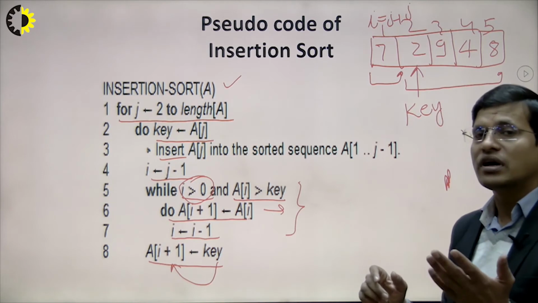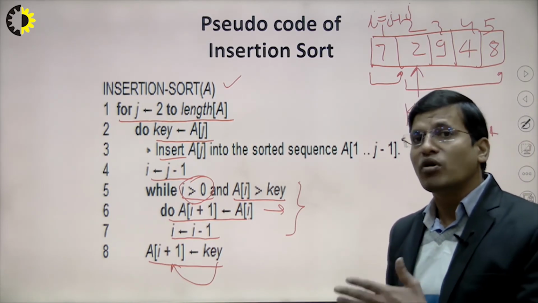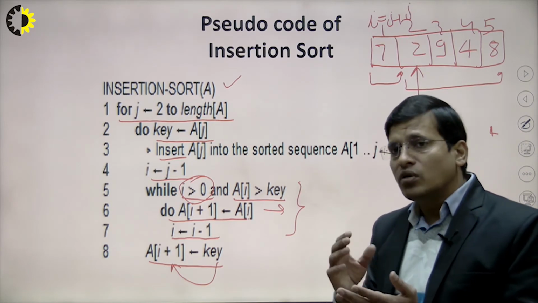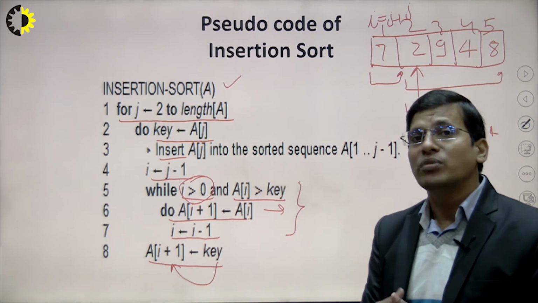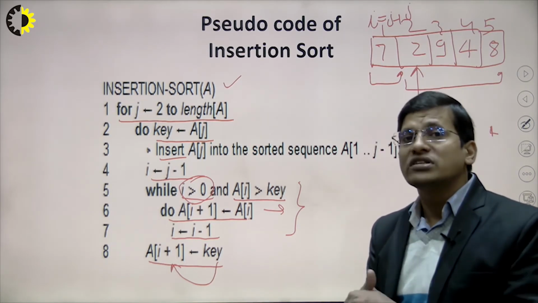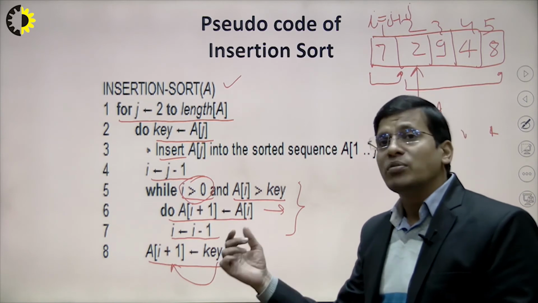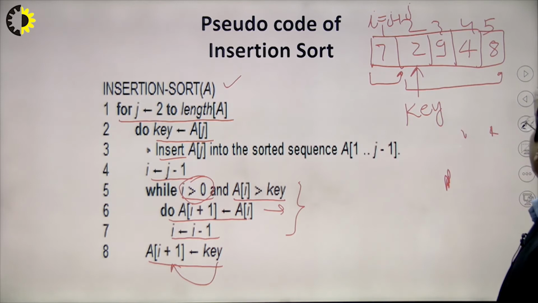Because suppose we have compared with the data element, and the data element is smaller than the key value. Then at the I location the smaller element will be present, but I plus 1 will be the next position, so we have to place the key element at that particular location.